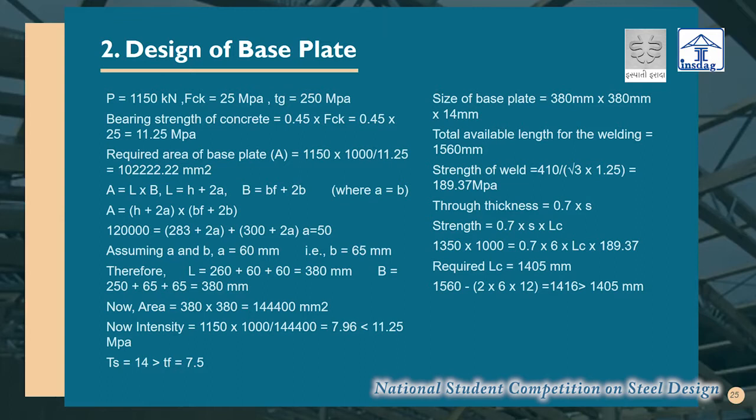tf is the flange thickness of the column section. Now the total welding area is 560, and we have found out the required length of the weld section. And then after that, we have deducted the end returns. Then we have found out that it is safe.